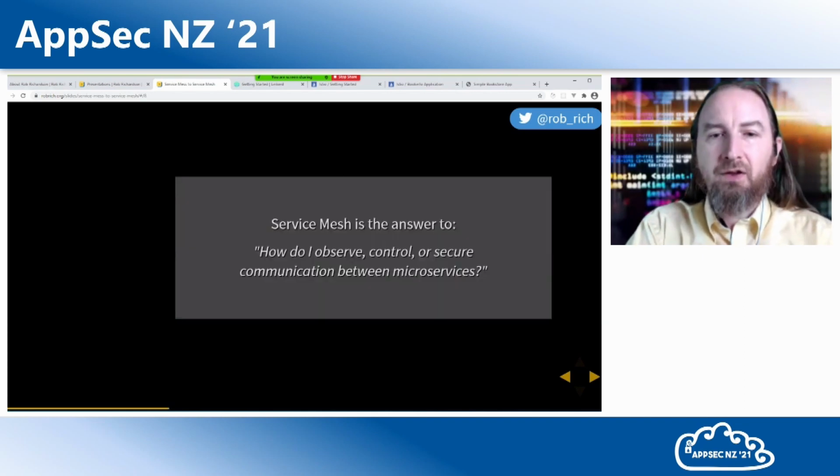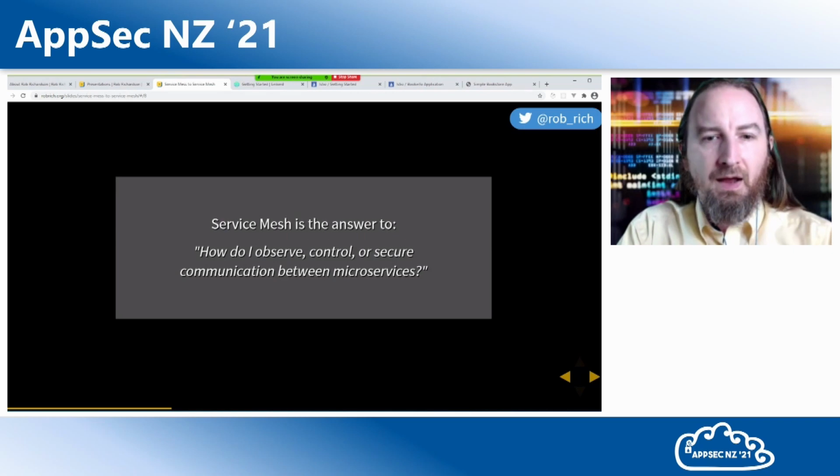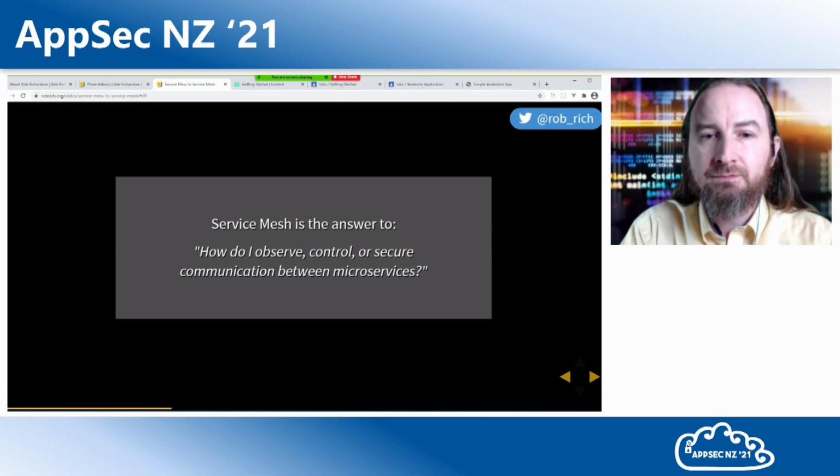Now, the cool part about a service mesh is it really answers that fundamental question: how do I observe, control, or secure communication between microservices? If you need to observe, control, or secure communication between microservices, that's when you should reach for a service mesh. If you don't have the need to observe, control, or secure communication, then you may not need a service mesh. A service mesh will observe, control, or secure.